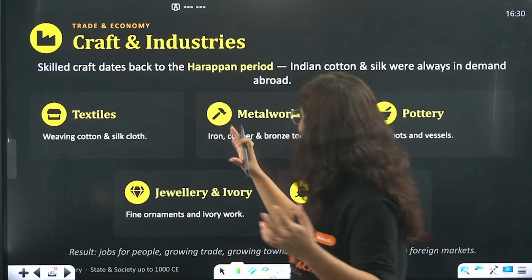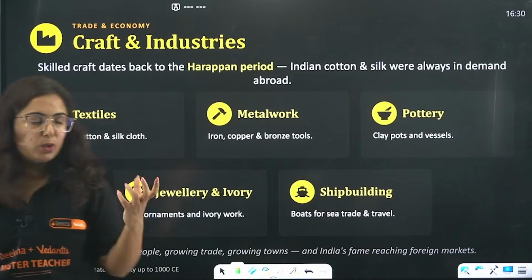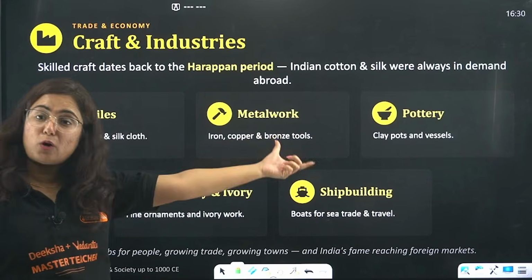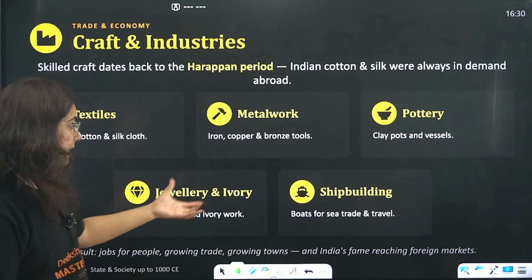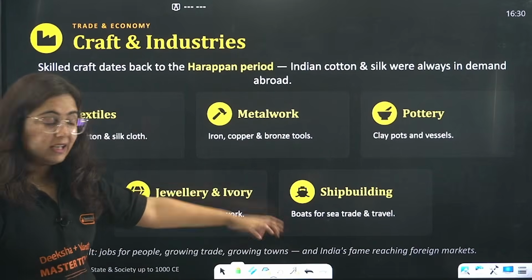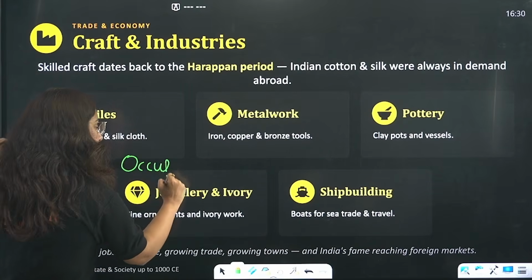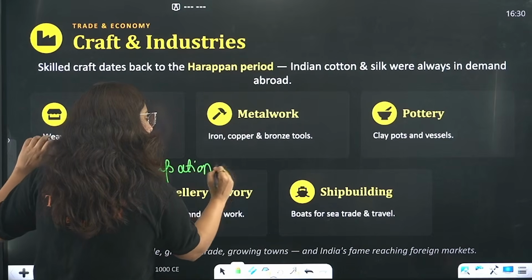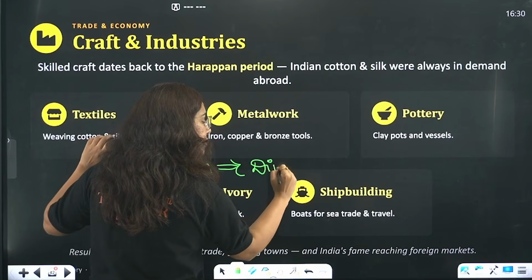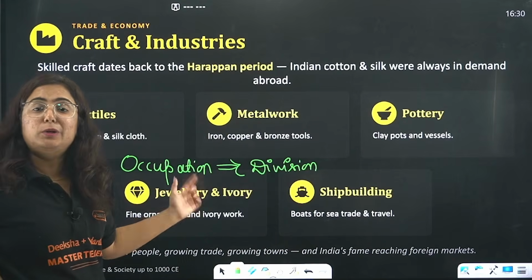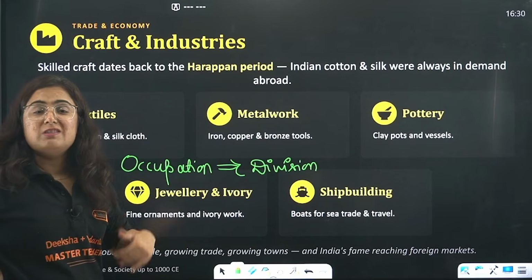And there were crafts like textile, cotton and silk work, and metal work: iron, copper and bronze. There was pottery making, jewelry making, shipbuilding, right? And because of this occupation, what did this lead to? Division of society. A person who does the work of iron will become a lohar, ironsmith, and a goldsmith, sunar.